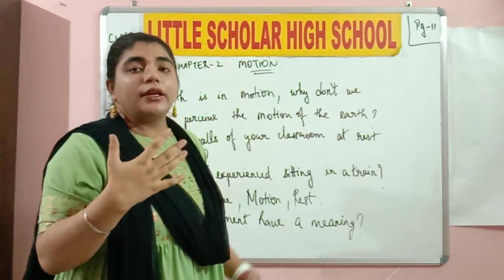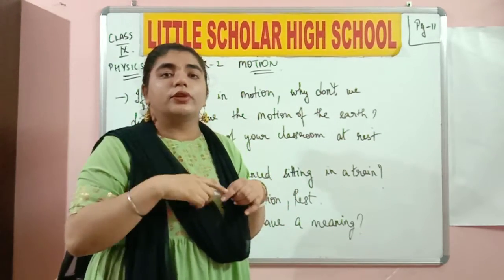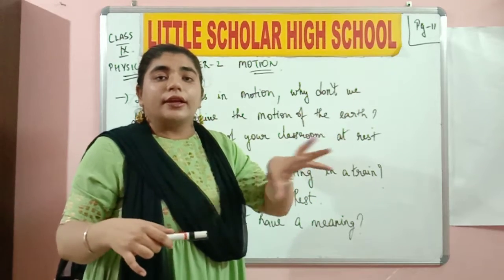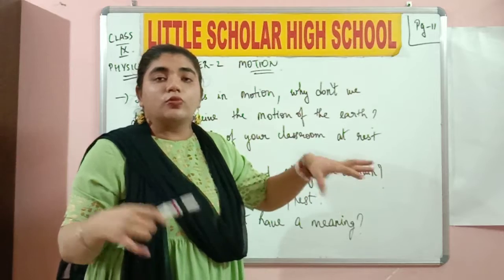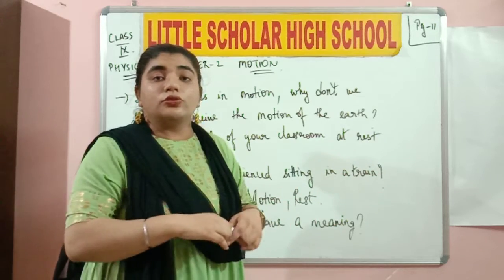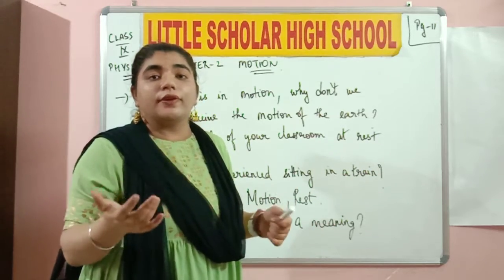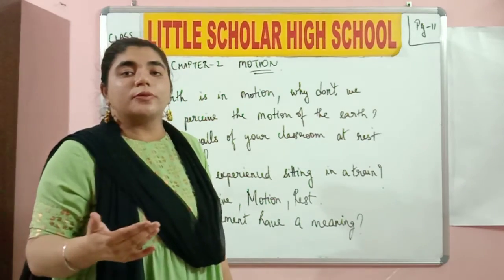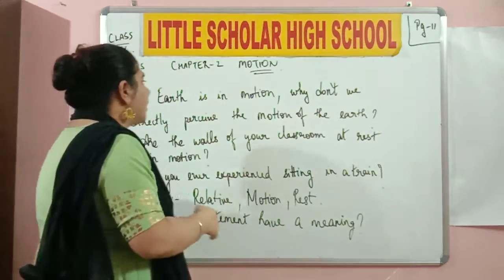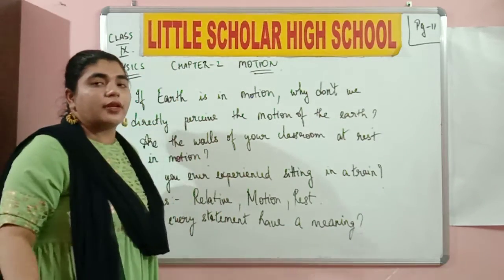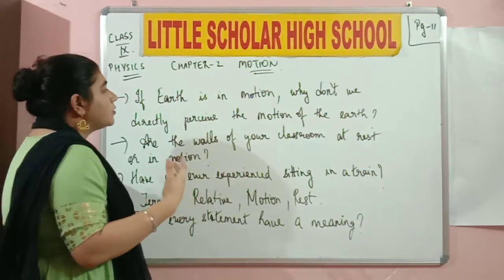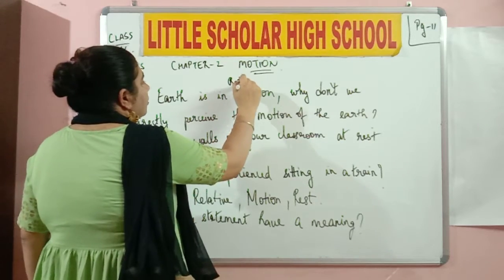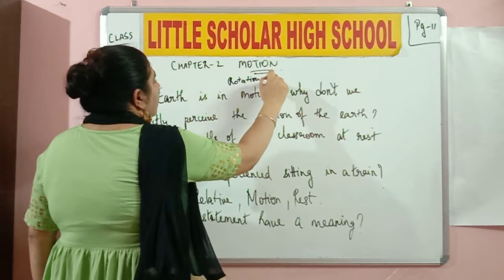So basically you have seen movement of birds, movement of animals, movement of people, rolling of dice, like the dice moves from one place to the other, moving of automobiles. Then you have also studied rotation and revolution, which is nothing but the movement of the earth. Further, let's try to understand the concept in deeper detail. The first question that they have asked us: if earth is in motion, what are the two movements of the earth? It is rotation and revolution.